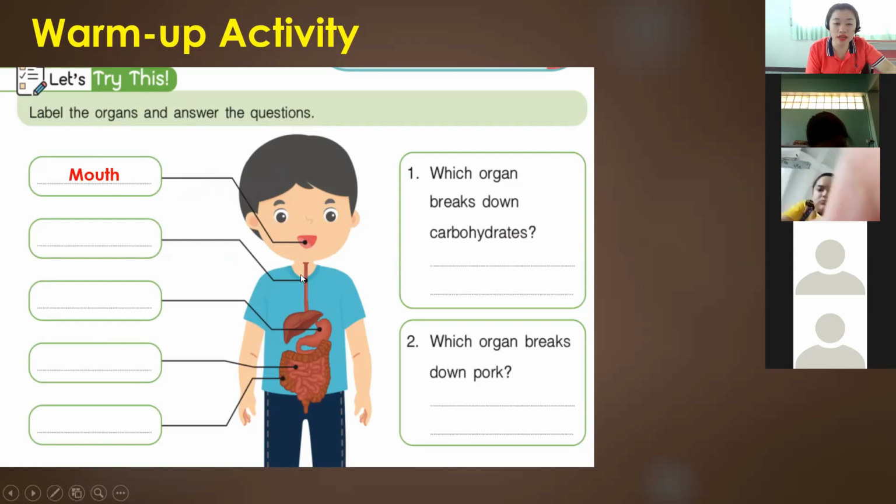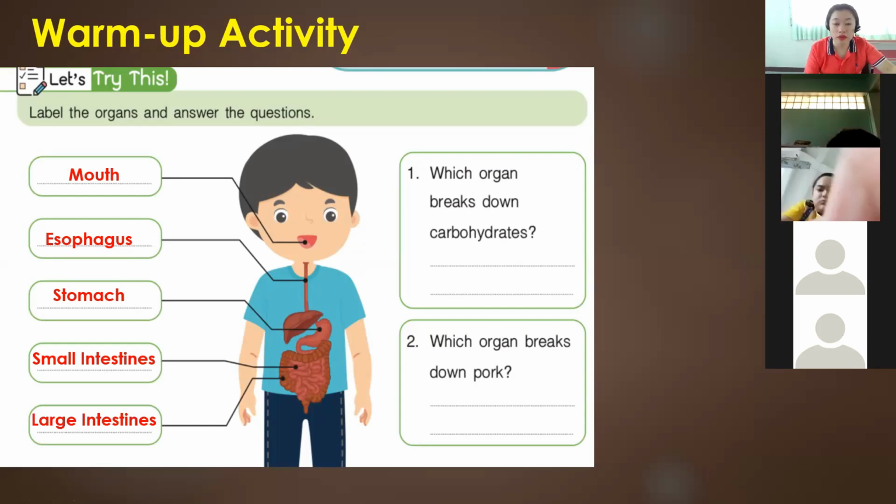The next one is the esophagus. And the next one, we have this organ. It is called the stomach. And next we have the intestines. We call this one the small intestines. And this one, the bigger intestines, we call the large intestines. And we have question number 1.